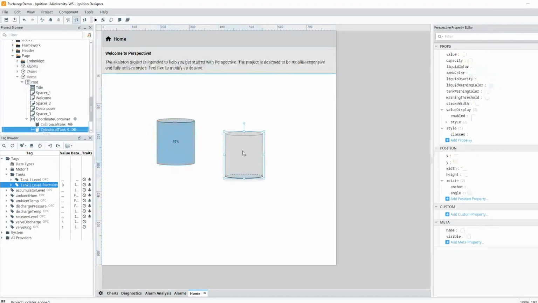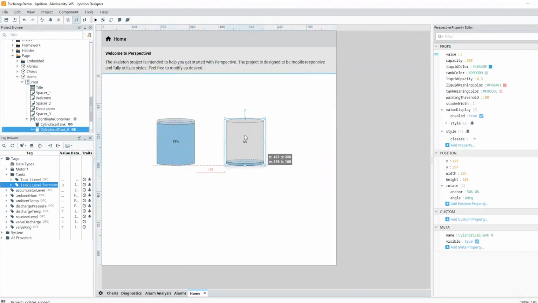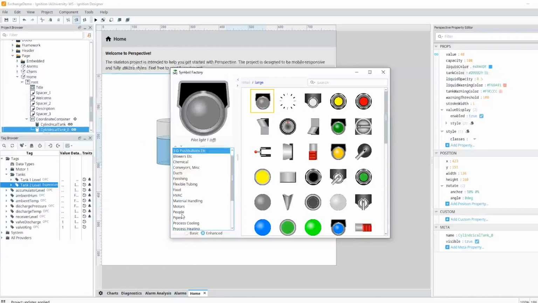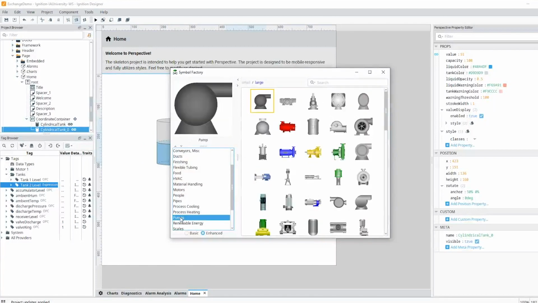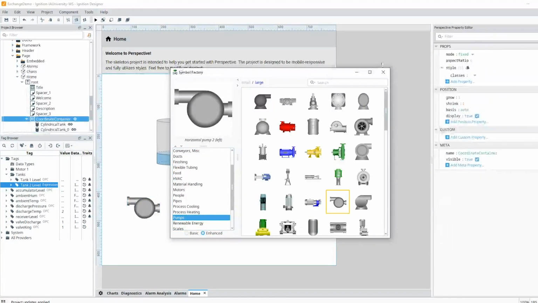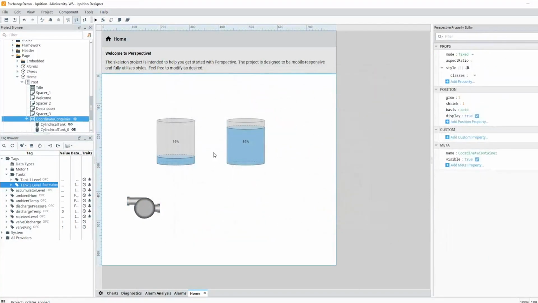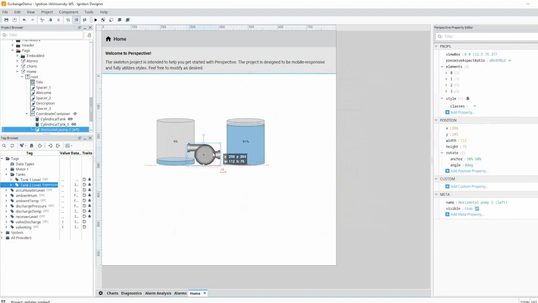And for these resources, you can see that these tanks are pumping into each other. So kind of an inverse relationship there. So I could draw here maybe like a pump in between these. We'll go ahead and grab like this guy. And I could certainly add pipes in between these as well.